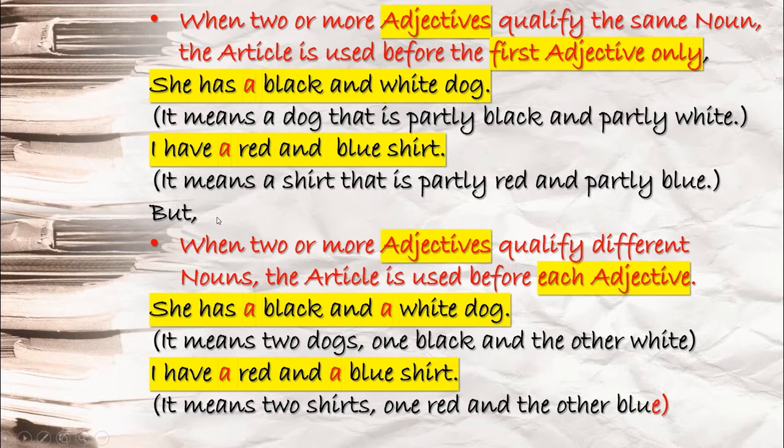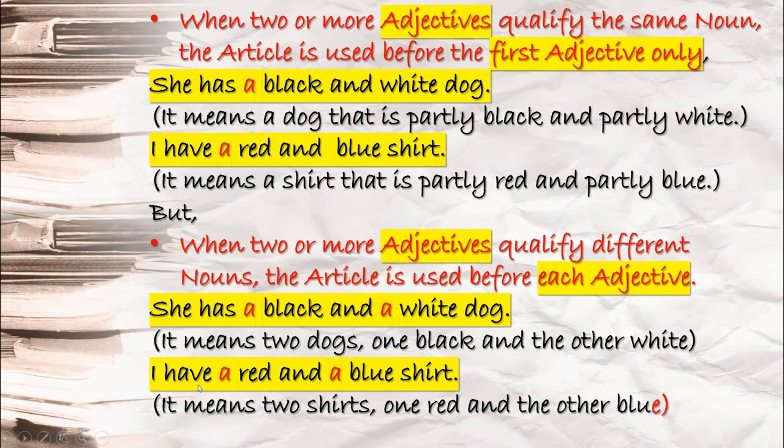Okay, but when two or more adjectives qualify different nouns, not the same noun, different nouns, the article is used before each adjective. This is what you have to understand. Like she has a black and a white dog. It means what? Two dogs. Here I am talking about two dogs. One is black, the other is white.